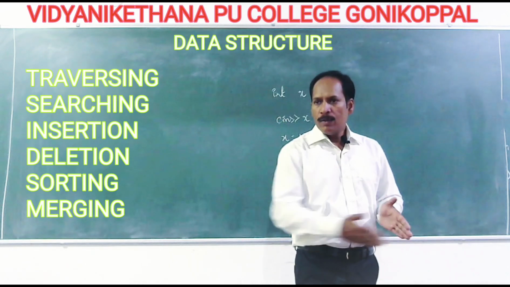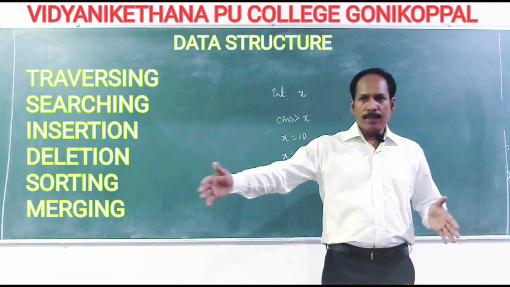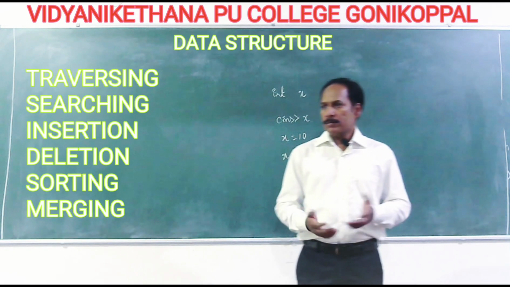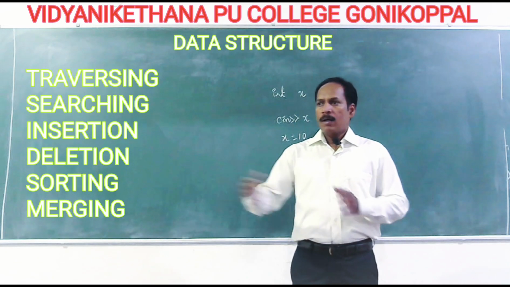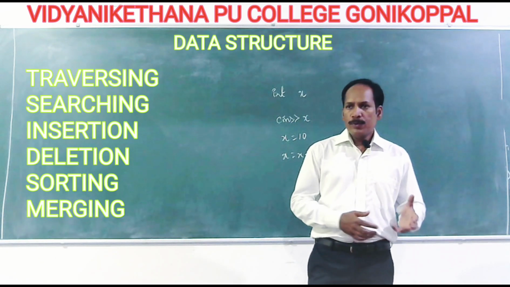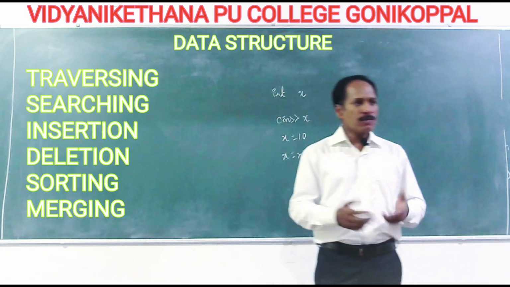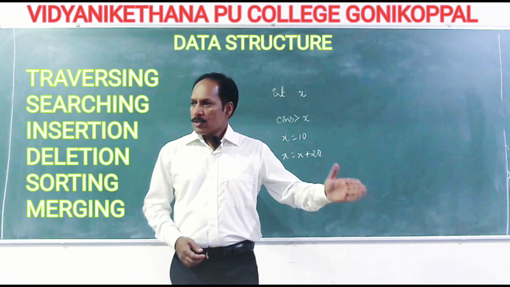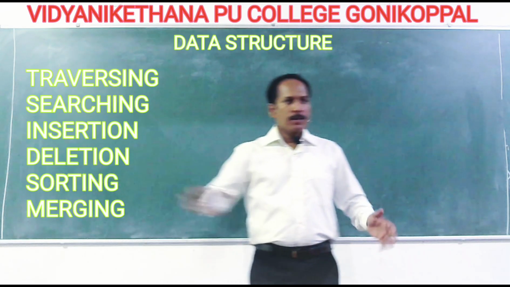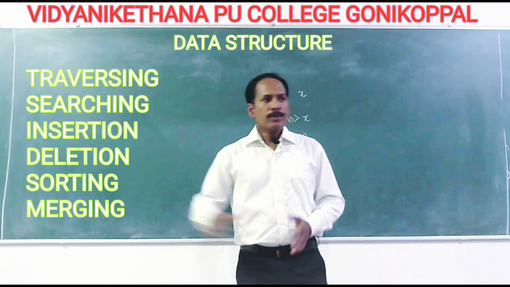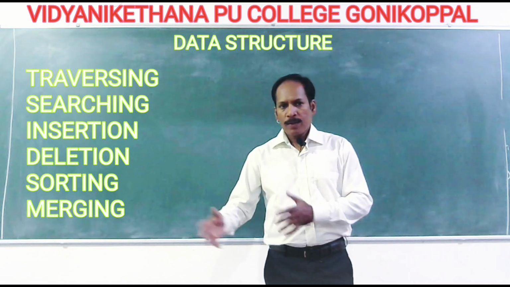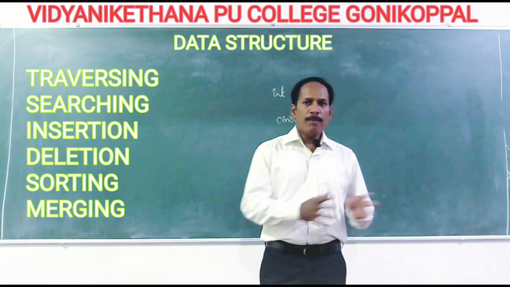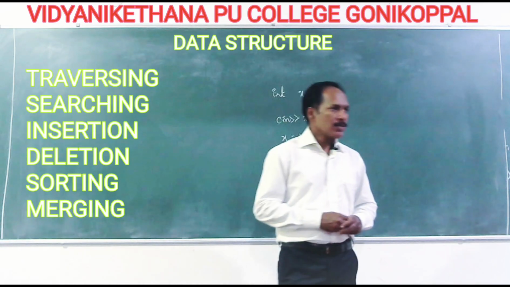Imagine a group of elements. The best example is a marriage function, where you serve food. How do you serve food? We go one by one, first one, then the next, starting from the first till we reach the end, performing some operation. That is what we call traversing: visiting each element exactly once to perform some operation from beginning to end.